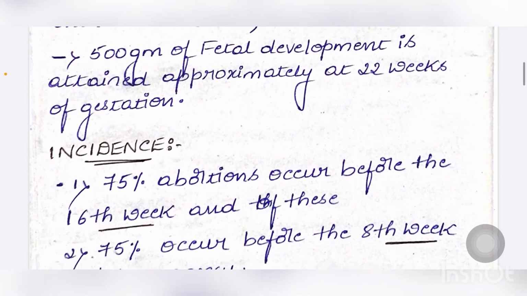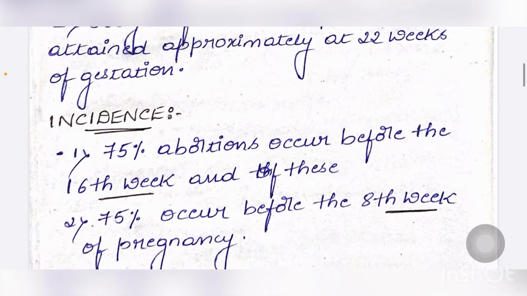What are the incidences of abortion? 75% of abortions occur before the 16th week, and 75% occur before the 8th week of pregnancy.